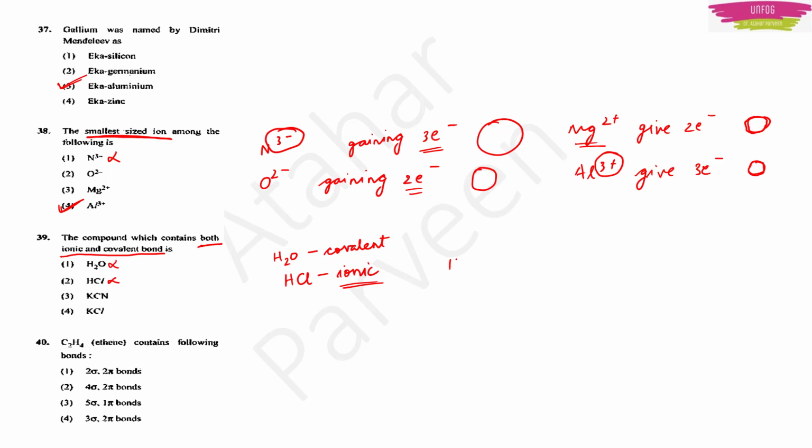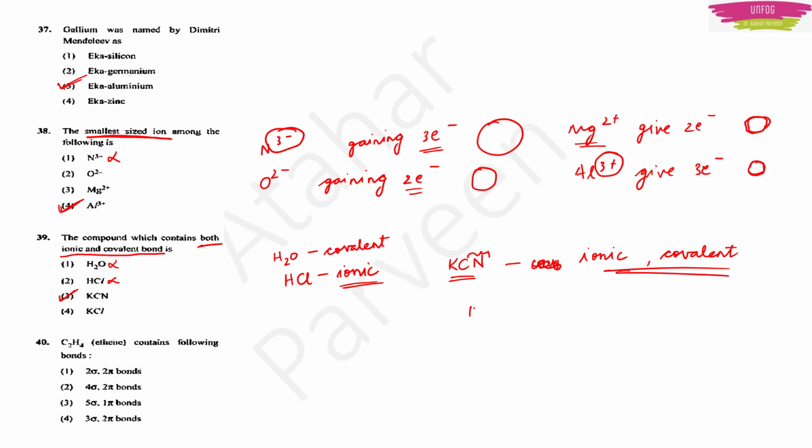Then next we have potassium cyanide, KCN. In potassium cyanide, the potassium and the carbon, they share an ionic bond, but this carbon and nitrogen, they share a covalent bond. So there are both the bonds present here, right? So we have option 3 KCN as an answer.